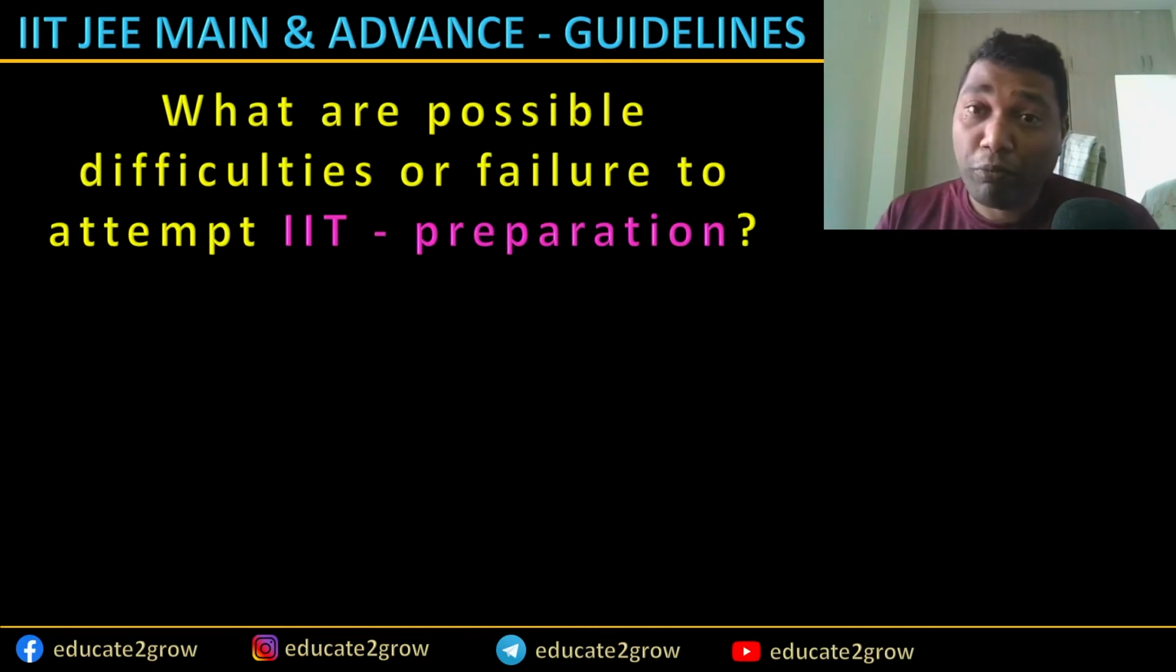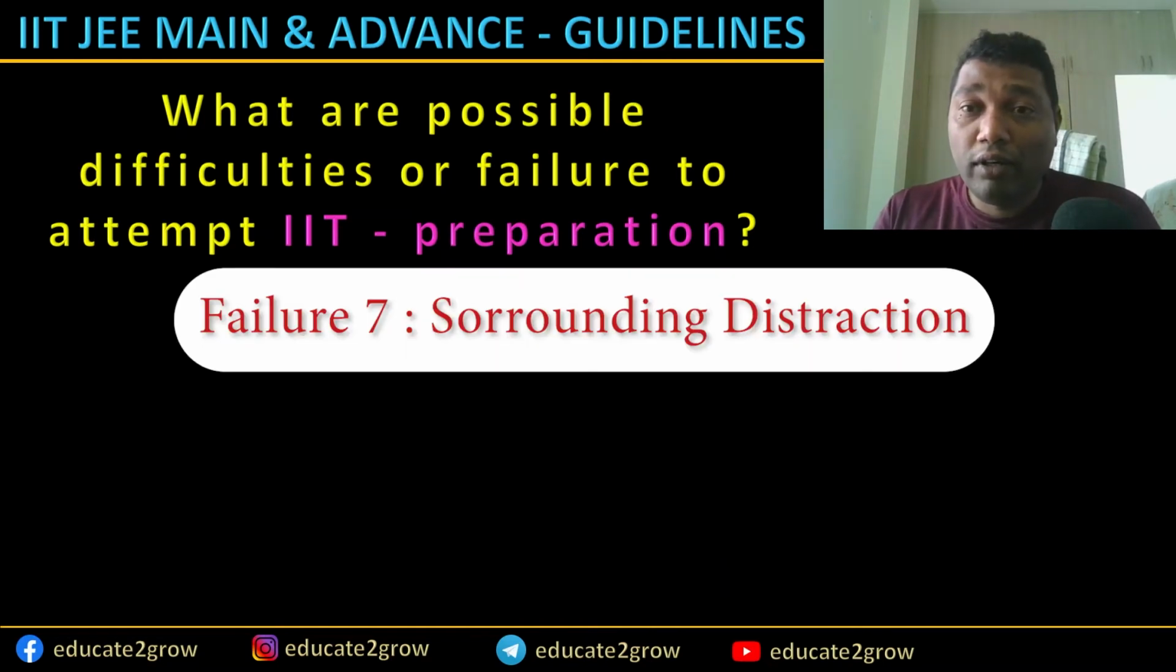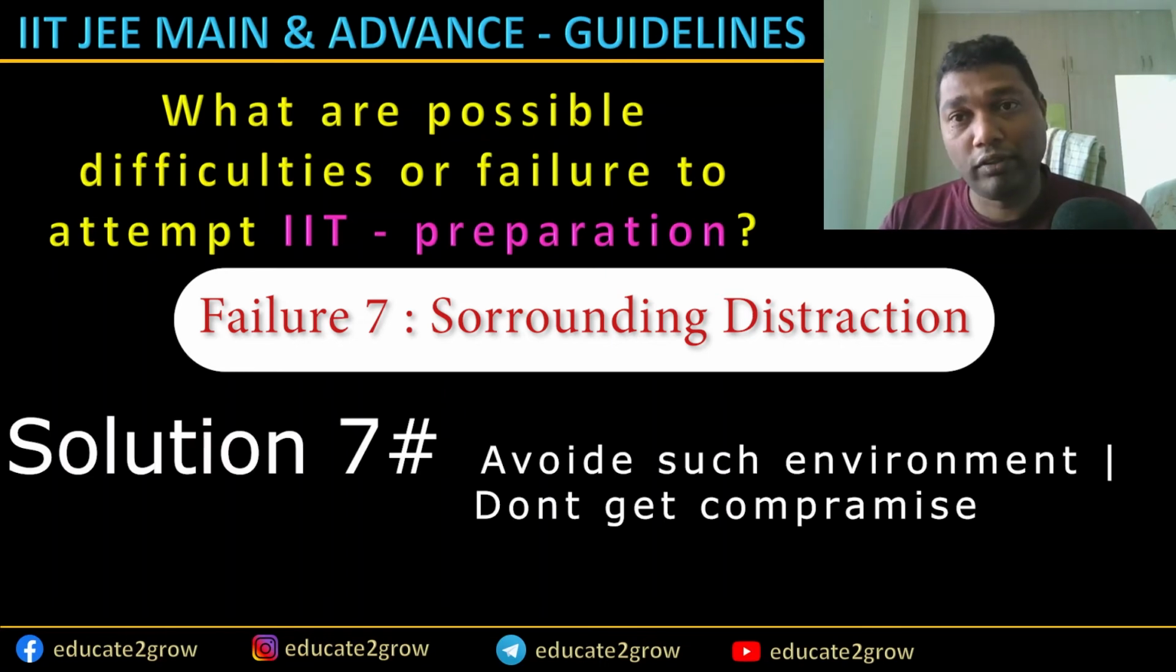So the next failure point is the surrounding environment, which is not at all good. For example, it could be friends, family members, or someone who knows you are preparing for the IIT, and purposely they come and disturb you. Distraction will be there, and they don't want you to go further. So you make sure the surrounding environment is good. That is the solution. And if you find something wrong, you need to come out from that position.